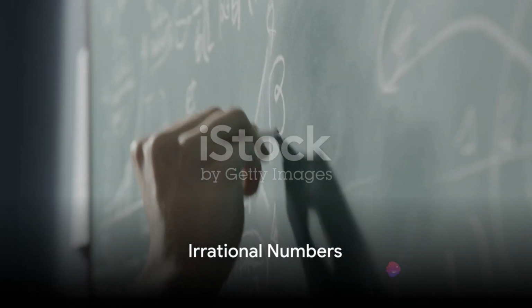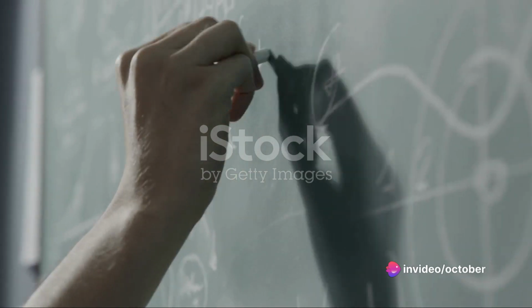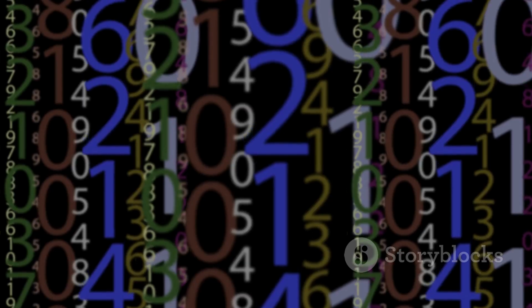These are numbers that cannot be expressed as a fraction of two integers. Picture the number pi and the square root of 2. These are both examples of irrational numbers. They're called irrational because they cannot be expressed as a ratio of two integers, hence the name.